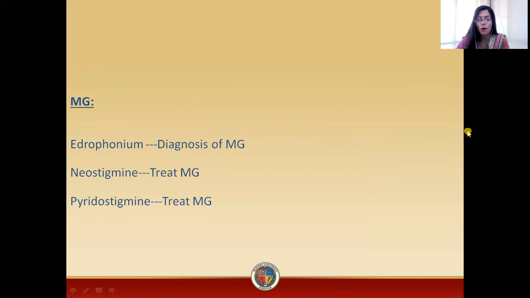So this was all about the uses of edrophonium. I have discussed the tensilon test, how edrophonium is able to differentiate between cholinergic crisis and myasthenia gravis. Then I have summarized which drug is used for the diagnosis of myasthenia gravis and which two drugs are used for its treatment.